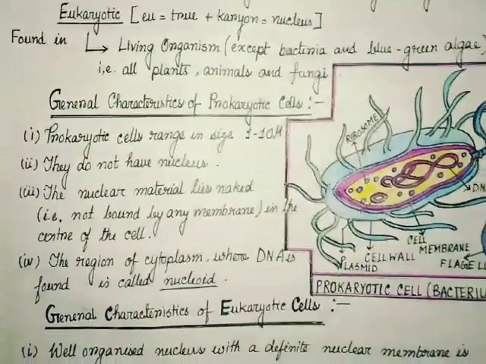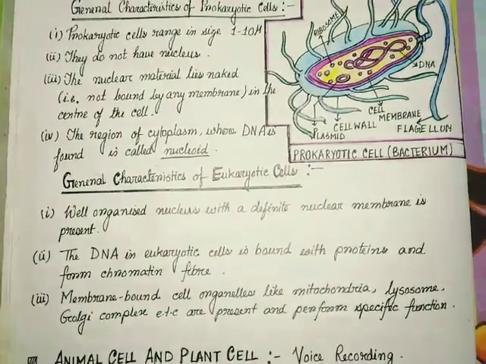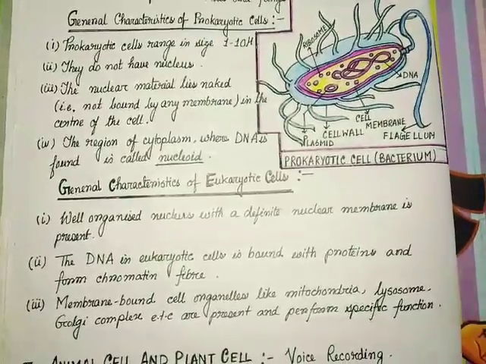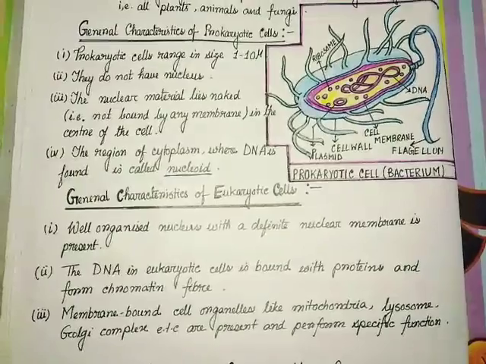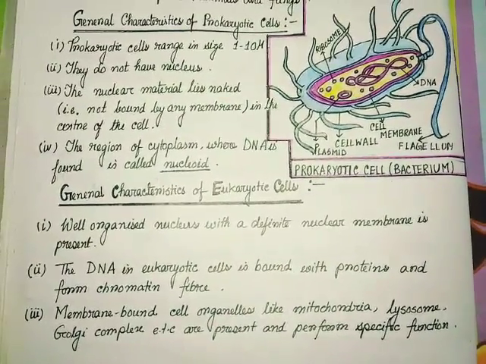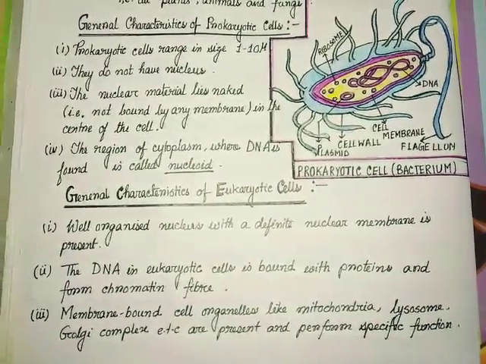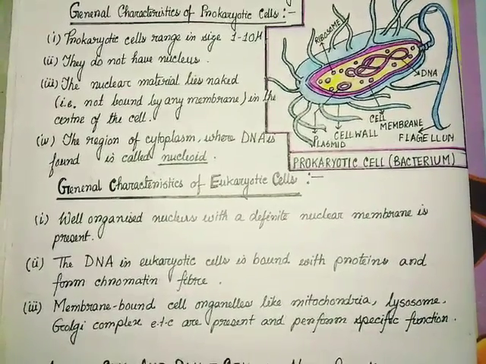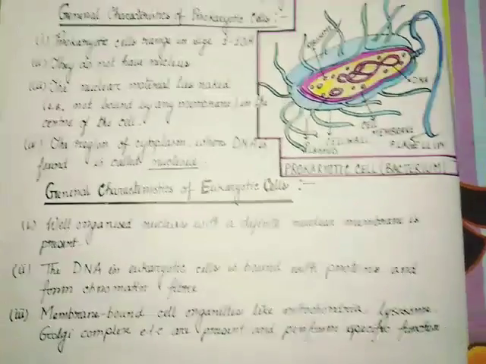Now, the general characteristics of eukaryotic cells. A well-organized nucleus with a definite nuclear membrane is present. The DNA in eukaryotic cells is bound with proteins and forms the chromatin fiber, which is present inside the nucleus. So, DNA is well organized and the nucleus is also well organized in eukaryotic cells. Membrane-bound cell organelles like mitochondria, lysosome, Golgi are present and perform specific functions.